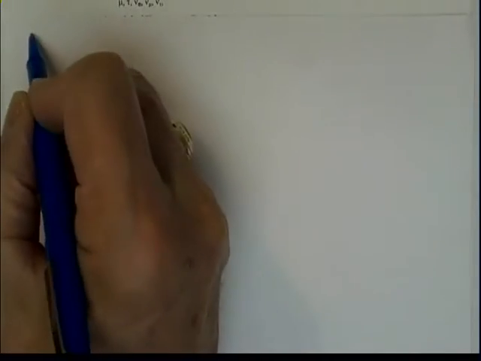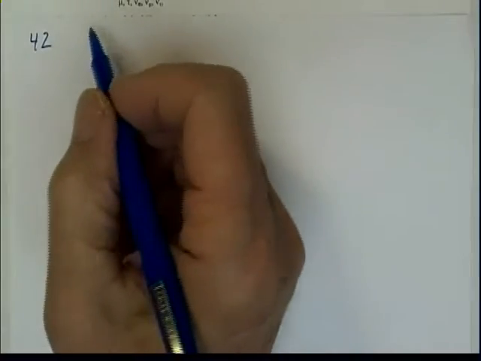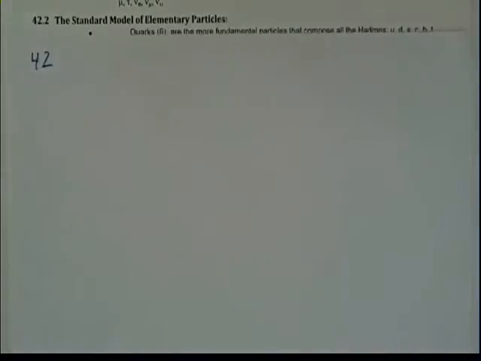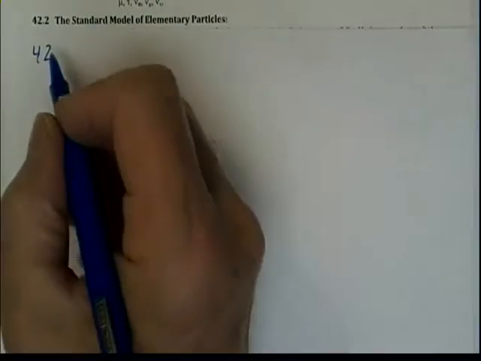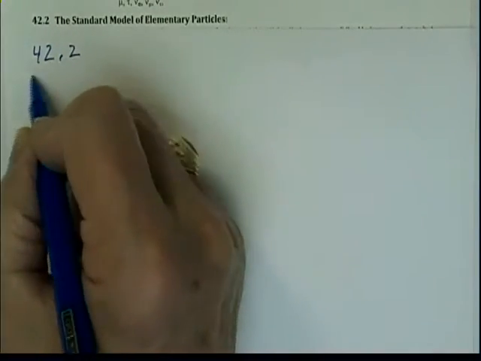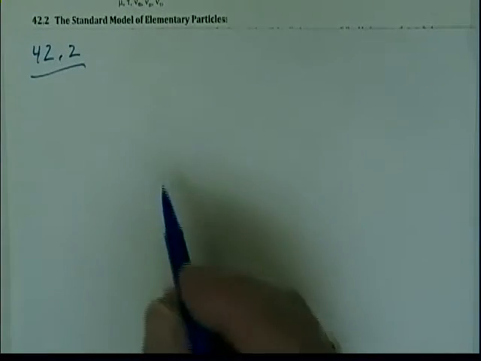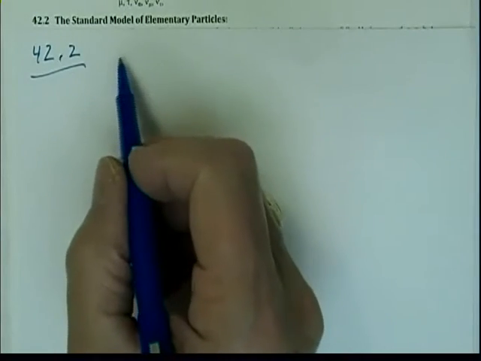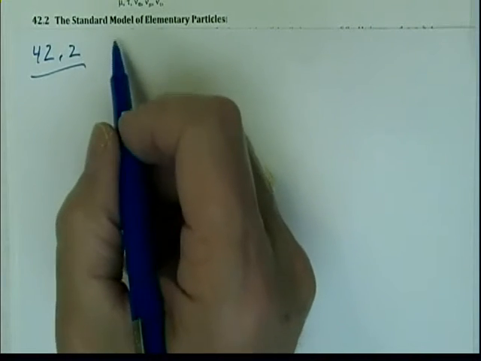This will continue our discussion of Chapter 42 on elementary particles. And here we're going to look at what is called the Standard Model of Elementary Particles, section 42.2. Well, we just discovered in the last section that there were two groups of particles.